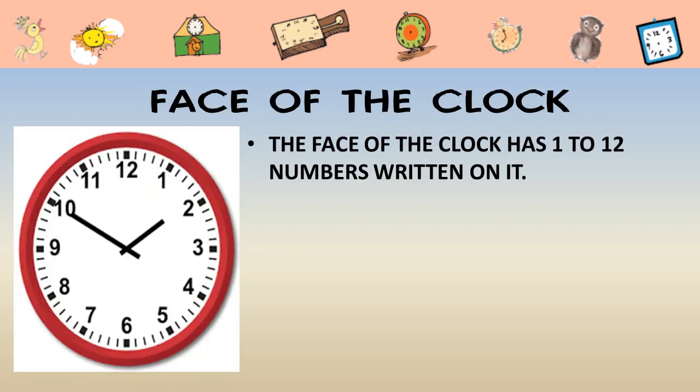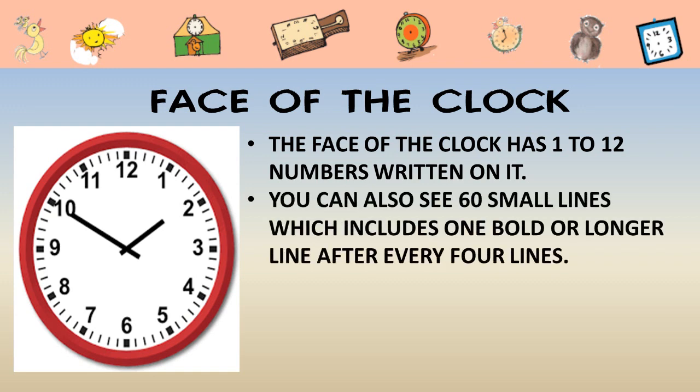Here you can see that the face of the clock has 1 to 12 numbers written on it. You can also see 60 small lines, which includes one bold or longer line after every 4 lines. Now, if you see this clock, you can see that there are 1 to 12 numbers written on it, and between these numbers you can also see some tiny lines, and after every 4 lines there is a bolder line which is represented by a number.